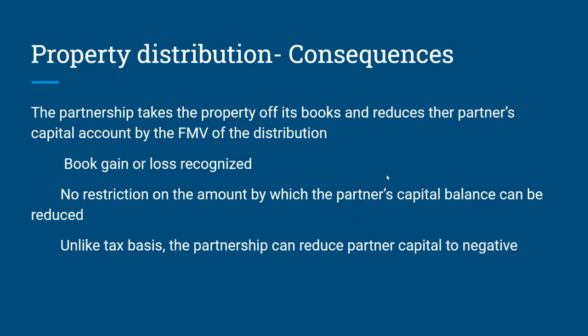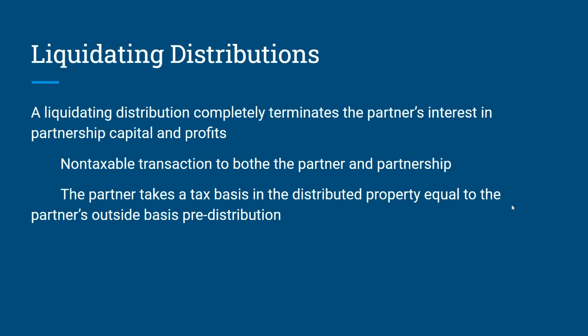The partnership takes the property off its books and reduces the partner's capital accounts by the fair market value of the distribution. A book gain or loss will be recognized. There is no restriction on the amount by which the partner's capital balance can be reduced. Unlike tax basis, the partnership can reduce partner capital to negative.